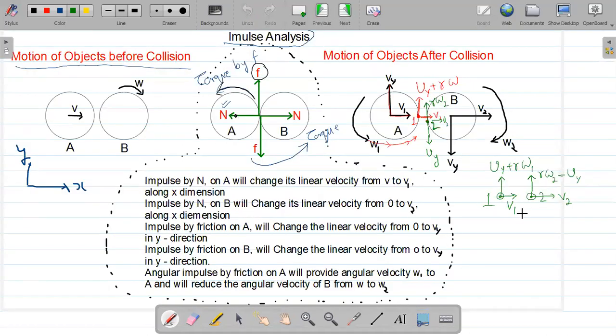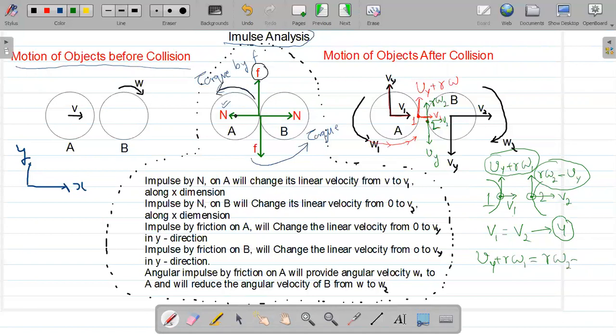The velocity of separation is 0, which means v1 and v2 are equal. That is my fourth equation. This is from the velocity of separation equal to 0. And for the tangential velocity, this is point 1 and this is point 2. The velocity along tangent is vy plus r omega 1 and r omega 2 minus vy. These two velocities have to be equal as given in this question. So therefore, vy plus r omega 1 should be r omega 2 minus vy. That is my fifth equation.